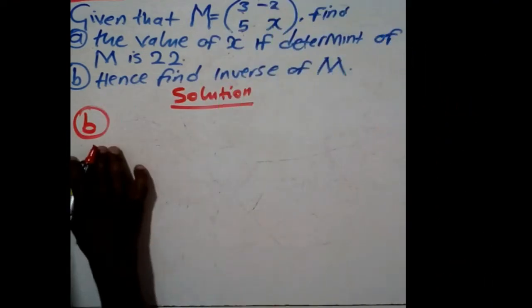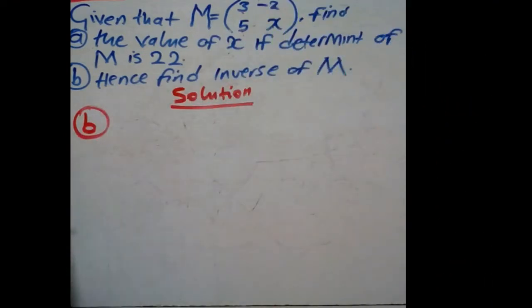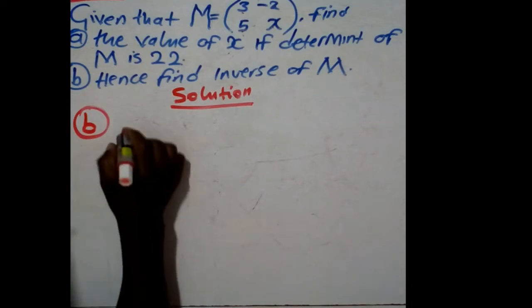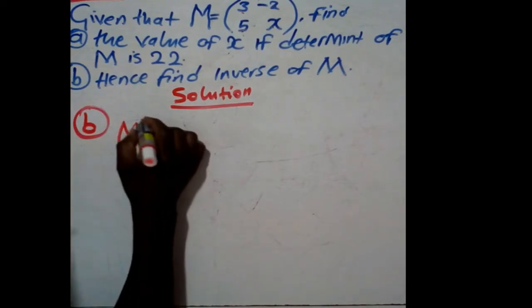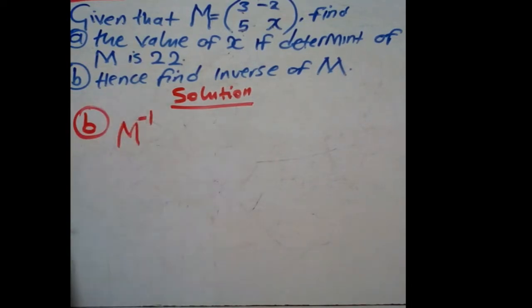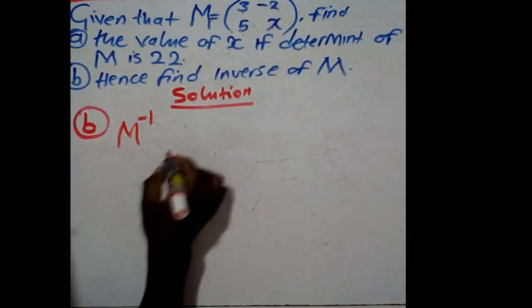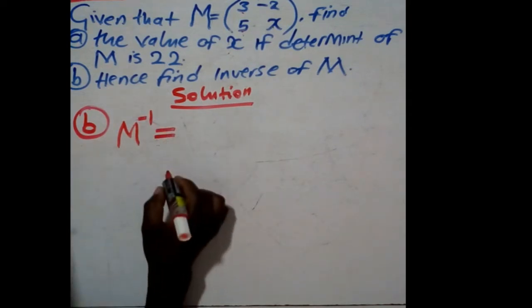For B, hence find the inverse of M. Inverse of a matrix, like in this case M, can be denoted by M to the power -1. Then there's a formula that we use to find the inverse of the matrix.